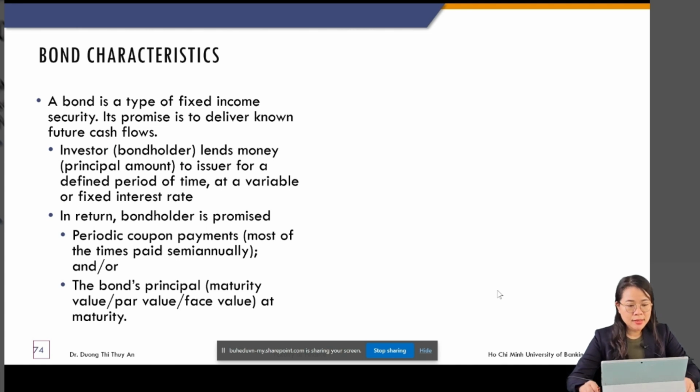A bond is a type of fixed income security, chứng khoán có thu nhập cố định. When you buy a bond, you play the role of the lender. So you lend your money to the issuer. The issuer can be a government or corporations, and in return they pay you two things.